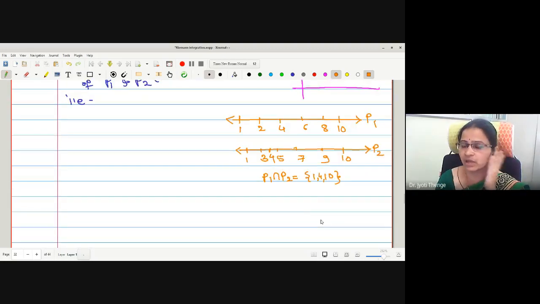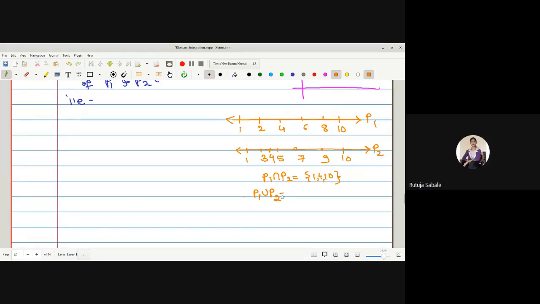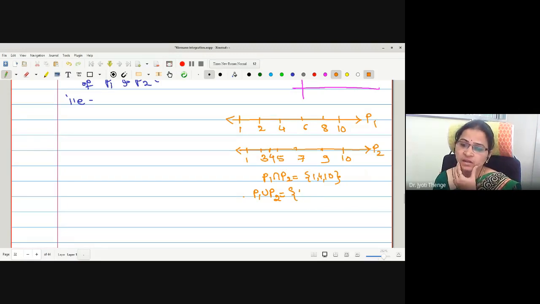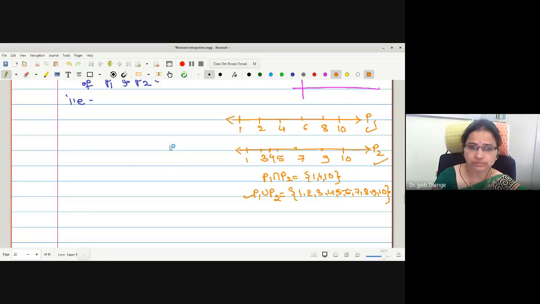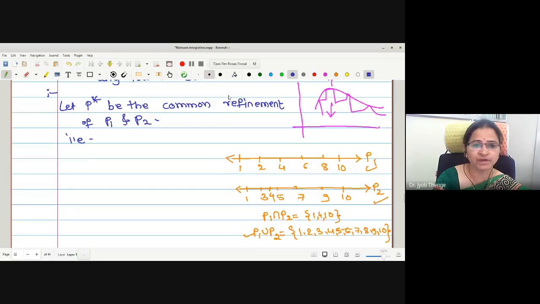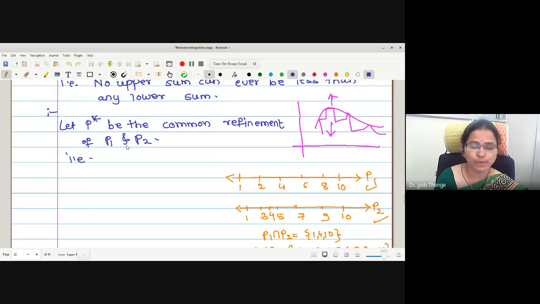Therefore, if I want the common refinement of both partitions, I have to take the union. Then all the points 1, 2, 3, 4, 5, 6, 7, 8, 9 and 10 will be there. Now one can say that this is a refinement of P1 and a refinement of P2. So the common refinement P star is P1 union P2.